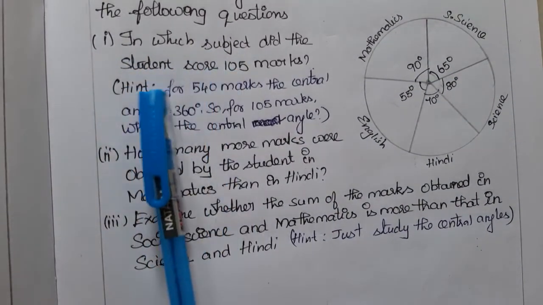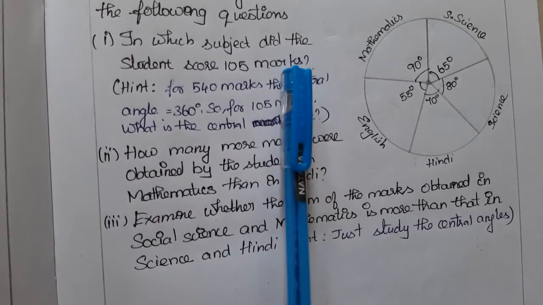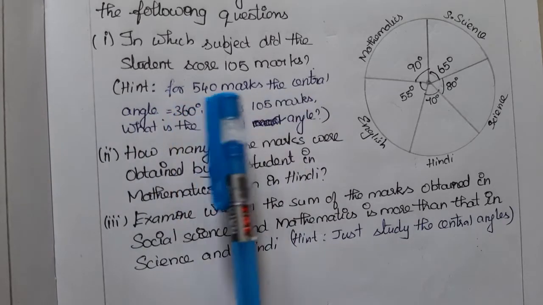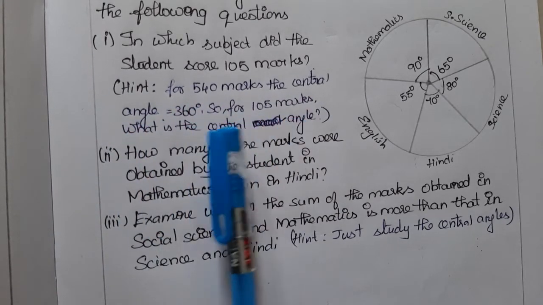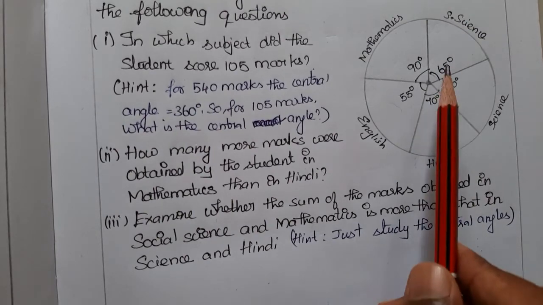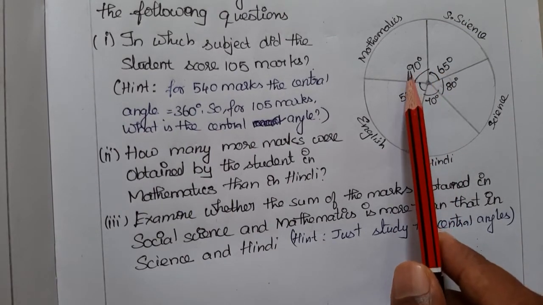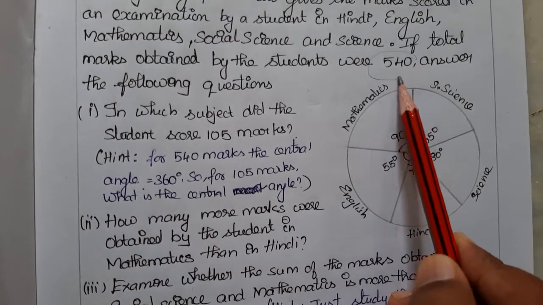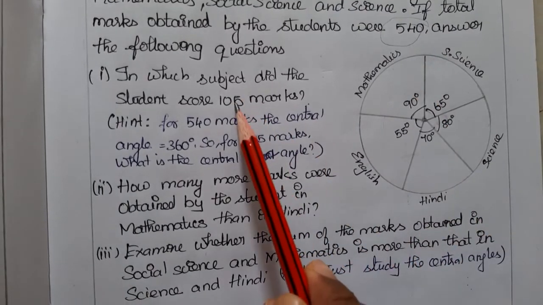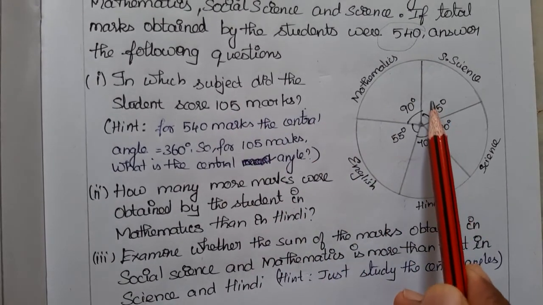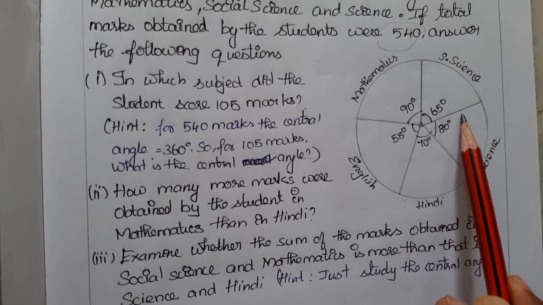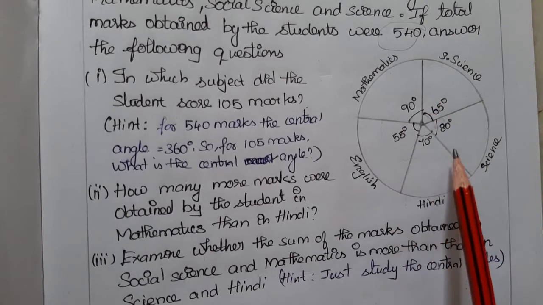In which subject did the students score 105 marks? The hint is that for 540 marks, the central angle is 360. So for 105 marks, what is the central angle? We know the total angle is 360. They said the total mark is 540. For 360 degrees, it's 540. Then we want to find for 105. So we can find for 65 degrees what is the mark, 90 degrees what is the mark, 55 degrees, 70 degrees, 80 degrees. Just like that we have to split.